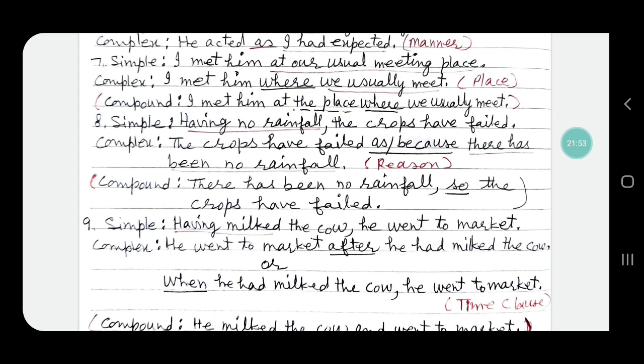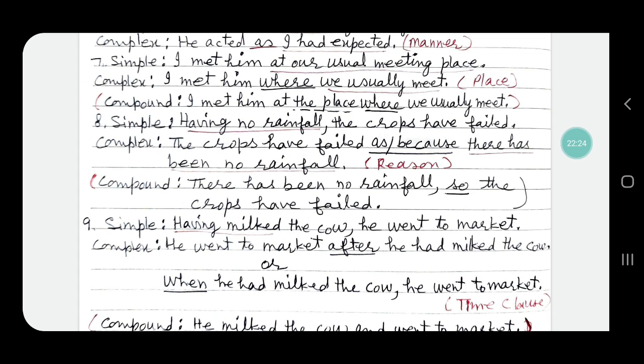Sorry, if it becomes "I met him at the place where we usually meet", it will become an adjectival clause, and so it is also a complex sentence but with the adjectival clause. Here we have to change it into an adverbial clause, so we use: I met him where we usually meet.